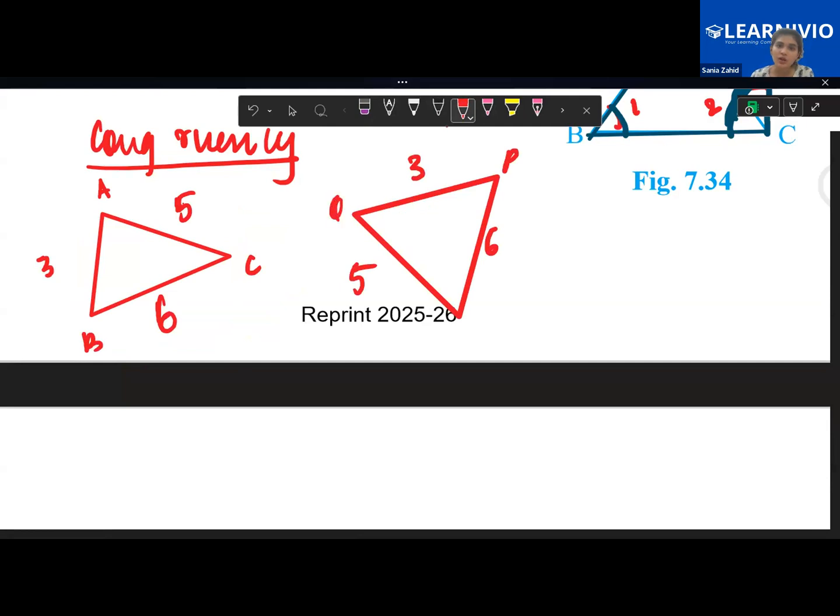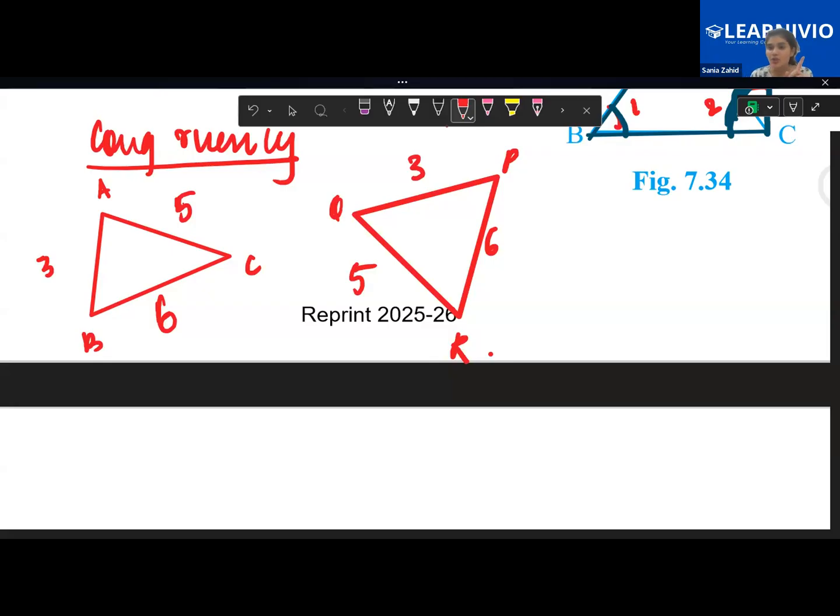This is PQR. These are exactly equal triangles, but they are aligned differently. The alignment of both triangles is different, but that doesn't change the fact that they are exactly equal to one another. They are actually the same triangles, just in a different alignment. So it becomes necessary that we are able to analyze how the given triangles are equal. That is why we have some congruency criteria. And what are the congruency criteria? Umema, focus on the class.